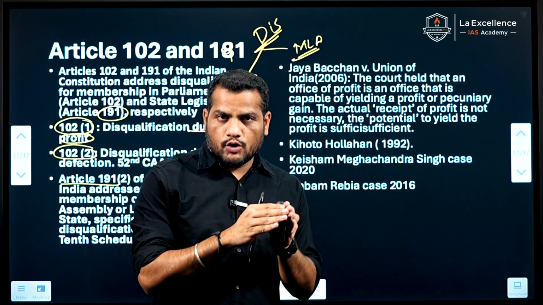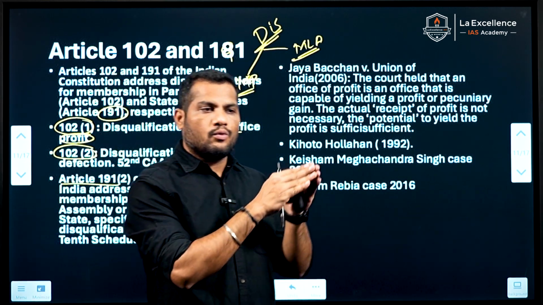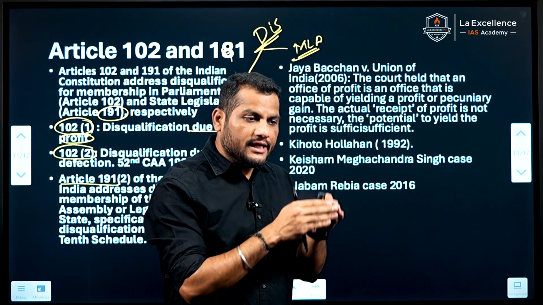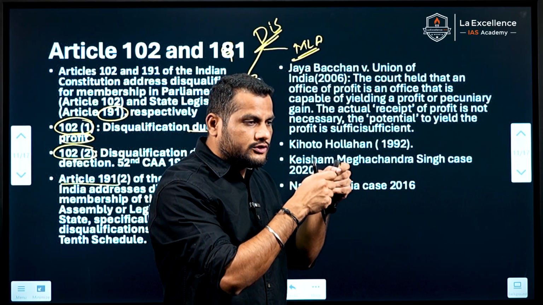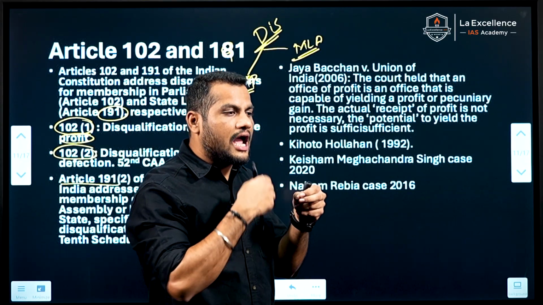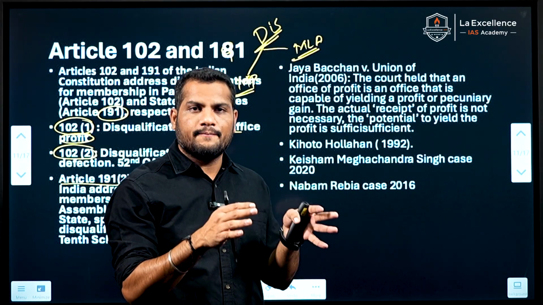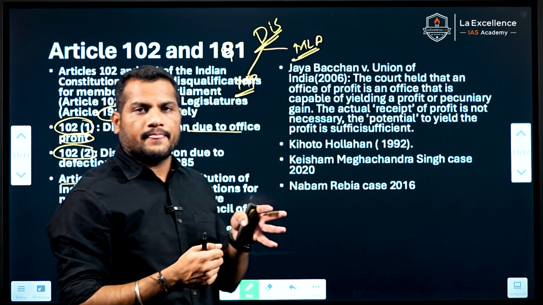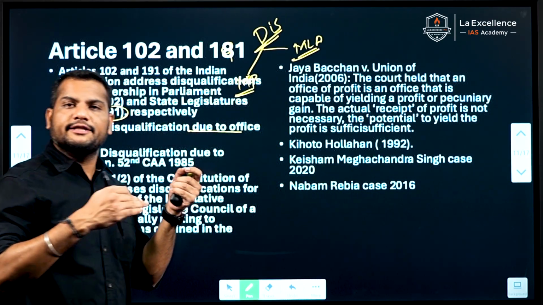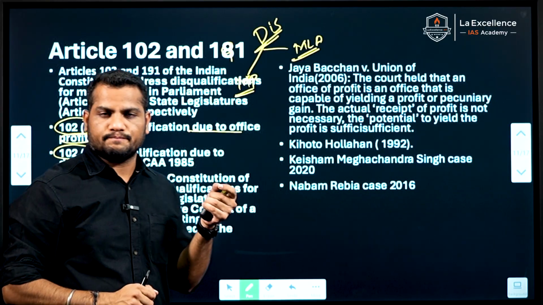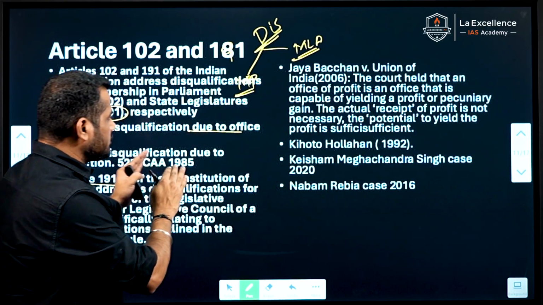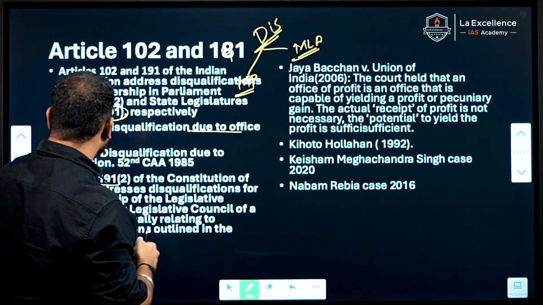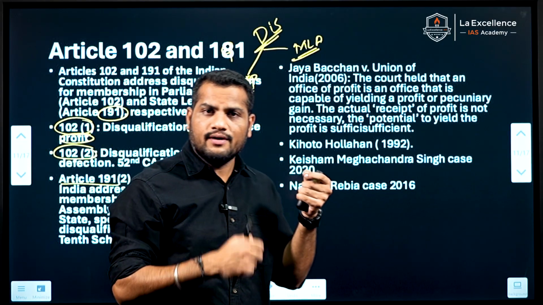Article 102 subclause 1 and Article 191 subclause 1 deal with the office of profit. If any MP or MLA has an office of profit, meaning they are holding any office of profit and also the seat of MP or MLA, on these grounds, any MP or MLA can be disqualified from the post. But what is office of profit? Is it defined in the Constitution? Is it defined in Article 102 or 191?